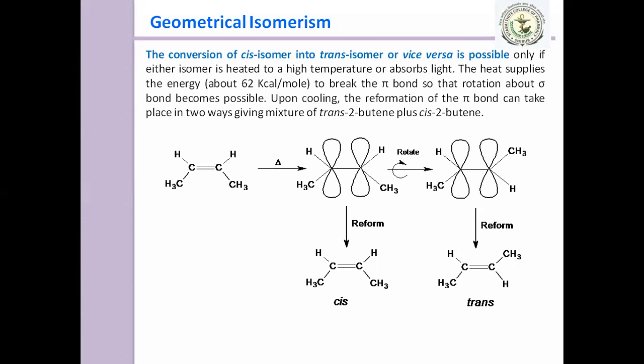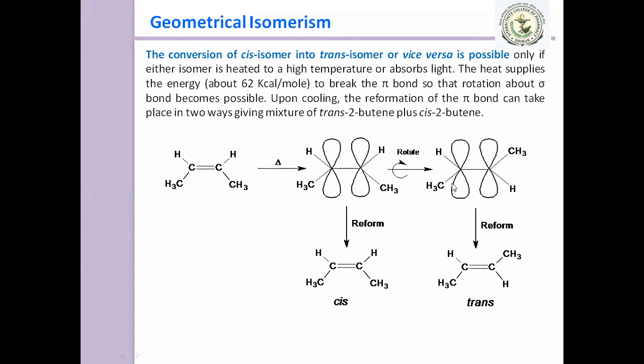it takes the energy, then the pi bond breaks and only a single bond is formed between carbon and carbon, and due to that single bond rotation is possible. If it gets rotated, then there is a change in position.